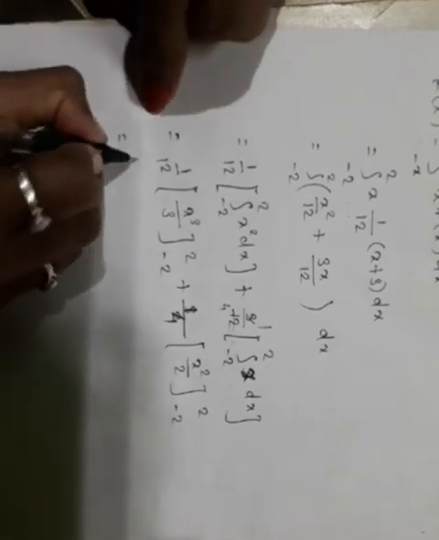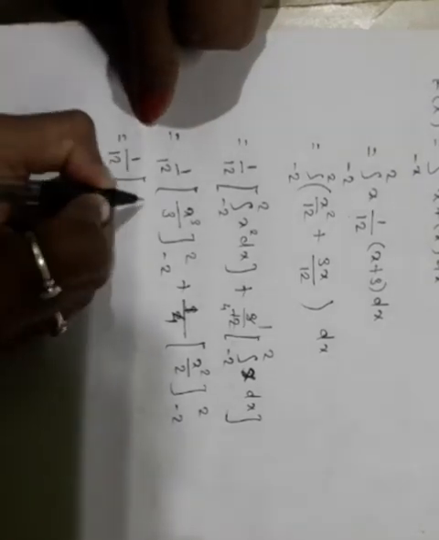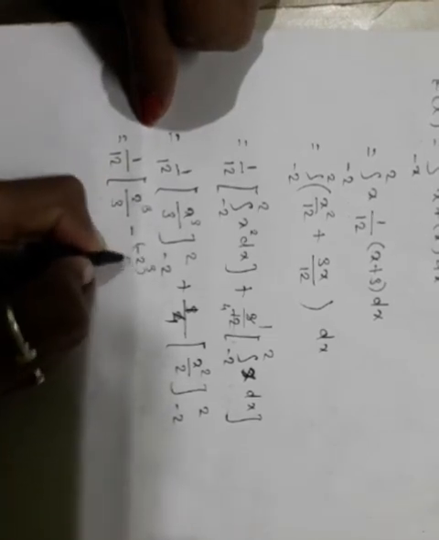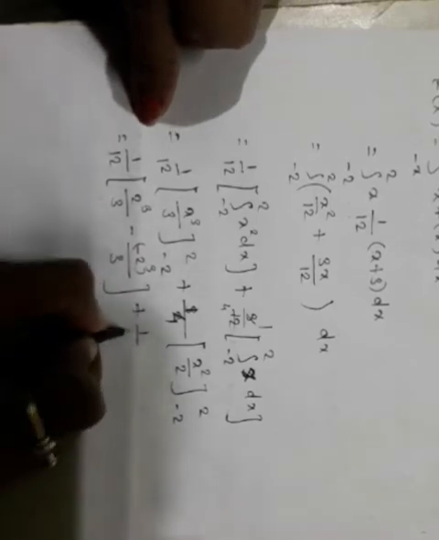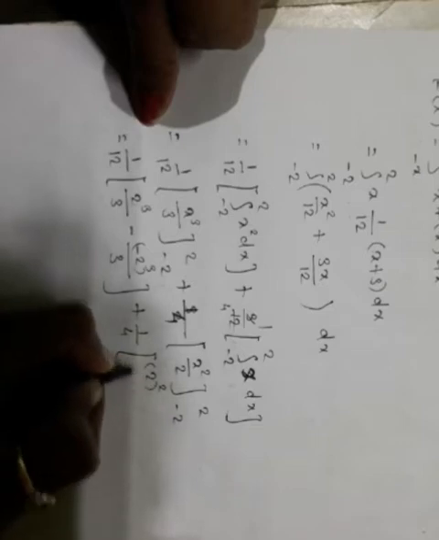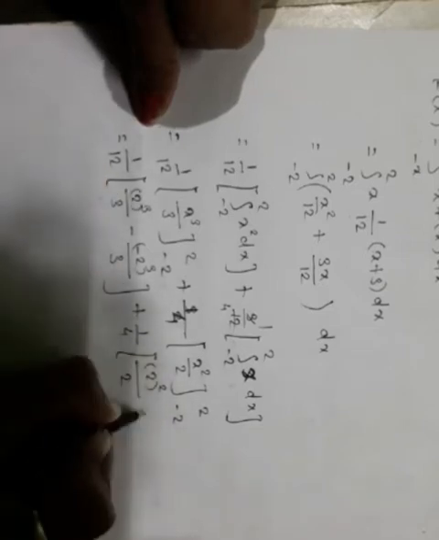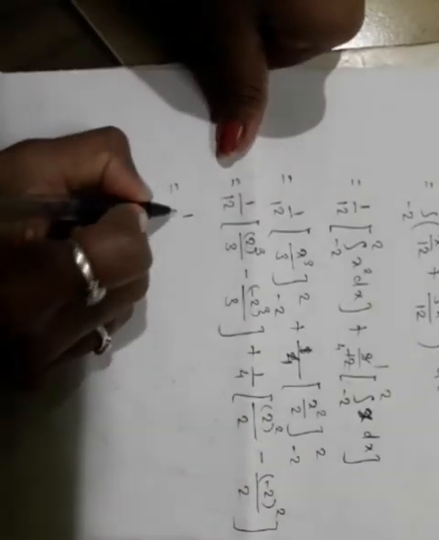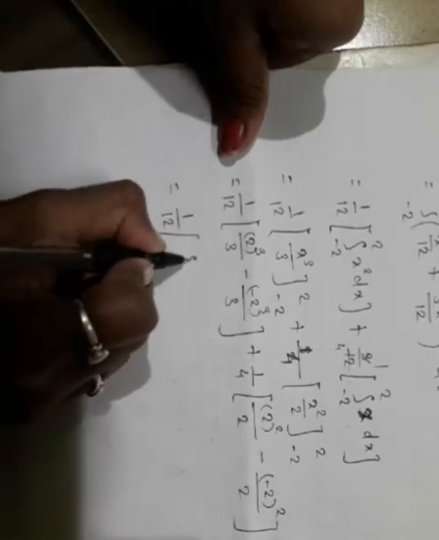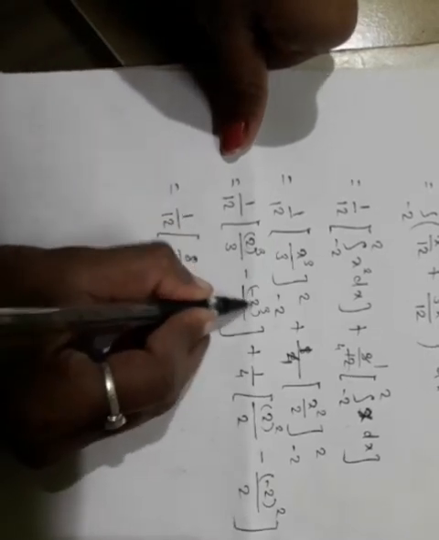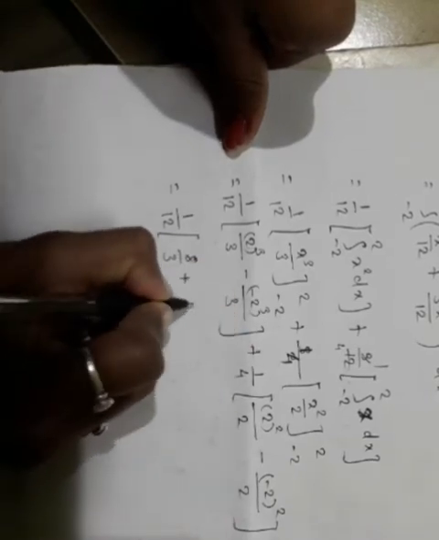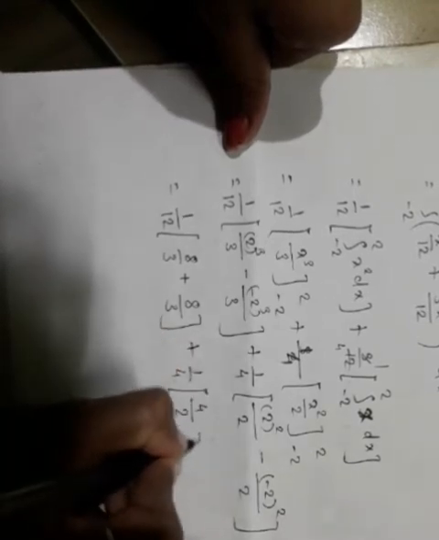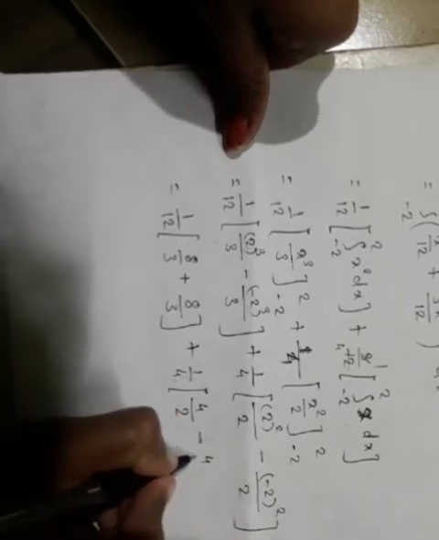Putting upper limit minus lower limit, 1 by 12 (2 cube by 3 minus (minus 2) cube by 3) plus 1 by 4 (2 square upon 2 minus 2 square upon 2),